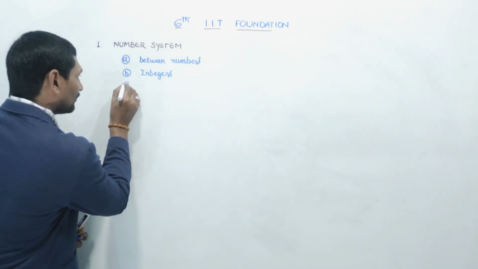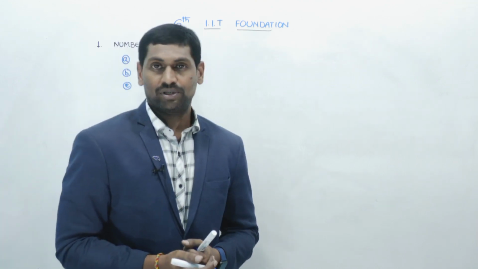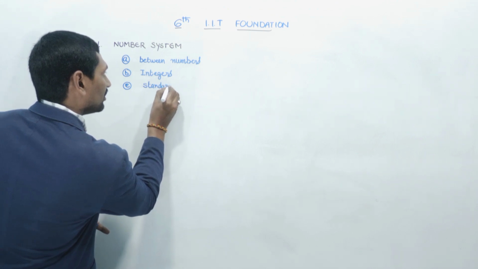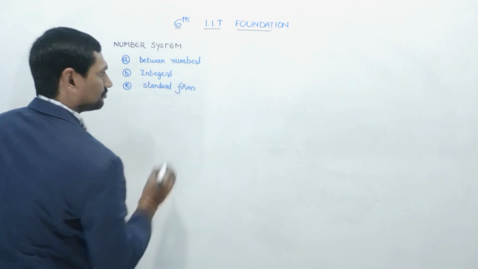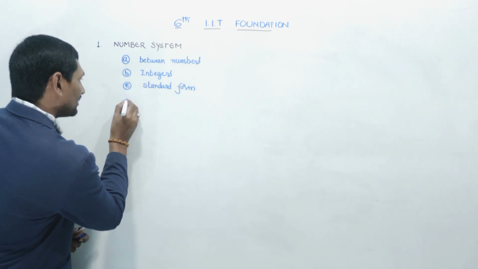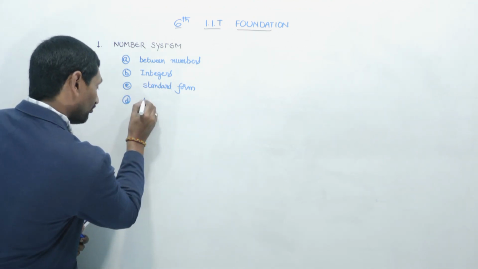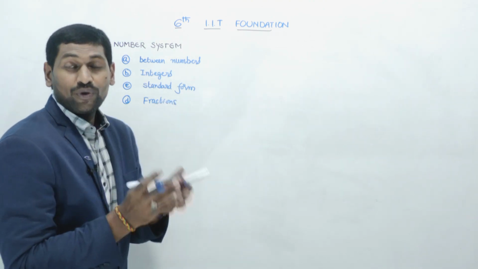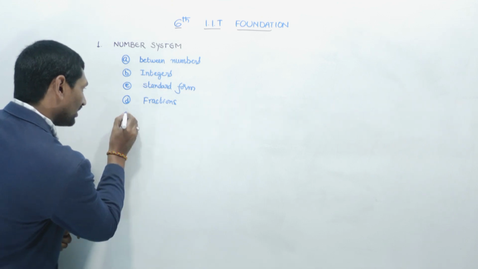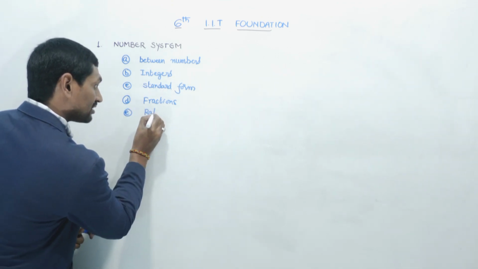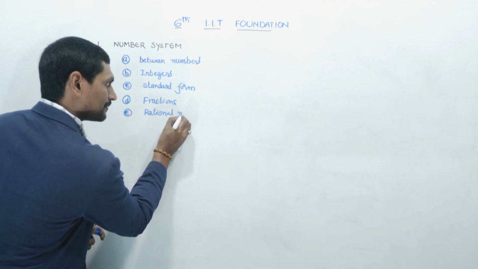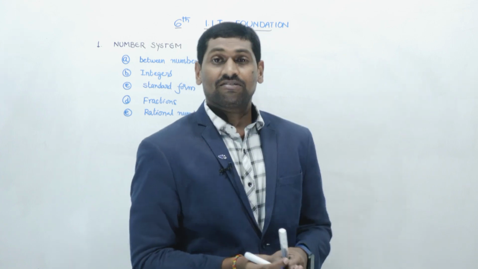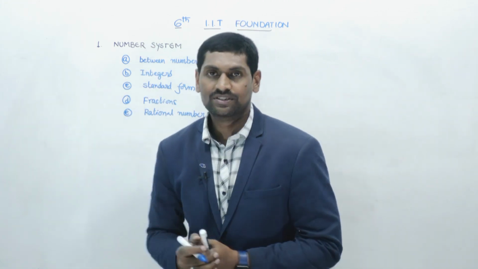Third one is standard form of a number. Next, we are going to deal with fractions, absolute values also we are going to discuss, rational numbers. So mainly we are going to focus on these concepts.